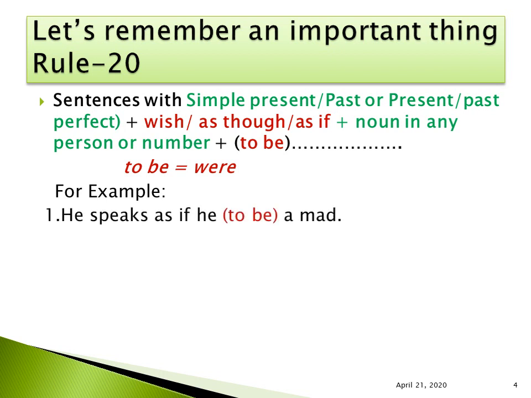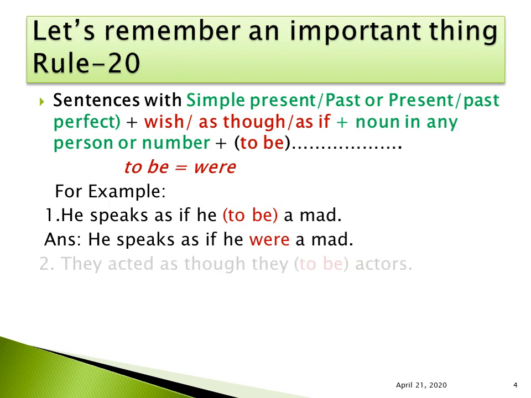For example, he speaks as if he, to be verb, mad. So to be verb is required here, and he speaks is in present indefinite tense, sentence with as if. So what should be the answer? He speaks as if he were mad.